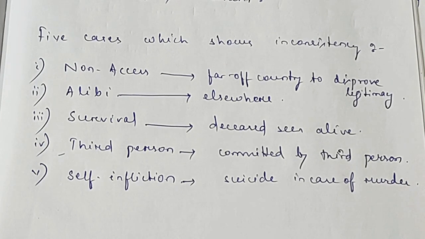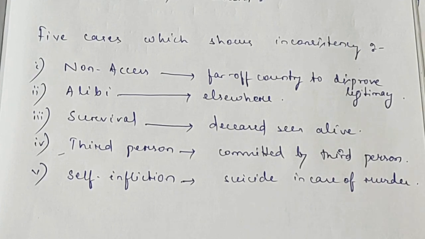Another important point regarding alibi is the evidentiary value. The evidentiary value of alibi evidence will be greatly strengthened, and it has greater credibility, when it is set up at the earliest.